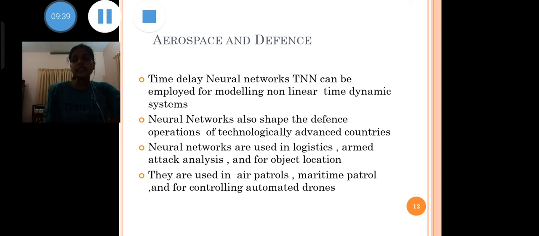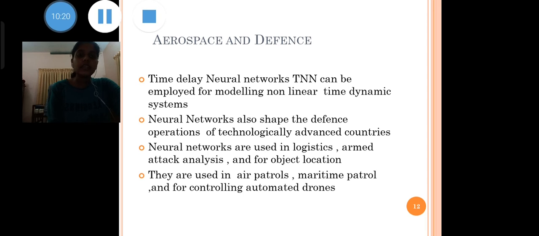Defense. Defense is the backbone of every country. Neural networks also shape the defense operations of technologically advanced countries. US, Britain, Japan are the countries that use artificial neural networks for developing an active defense strategy. Neural networks are used in logistics, armed attack analysis, and for object location. They are used in air patrols, maritime patrol, and for controlling automated drones. The defense sector is getting much needed boost from artificial intelligence to scale up technologies.